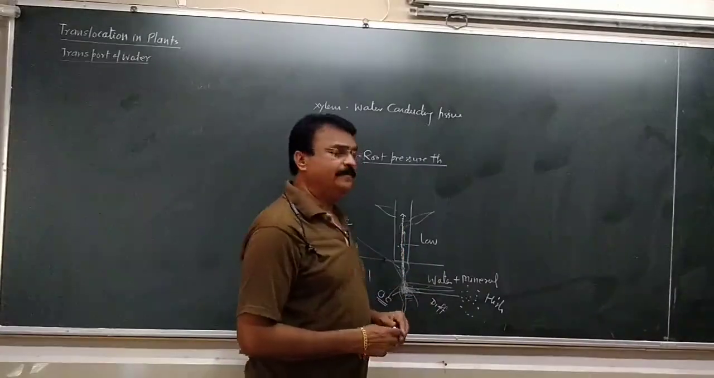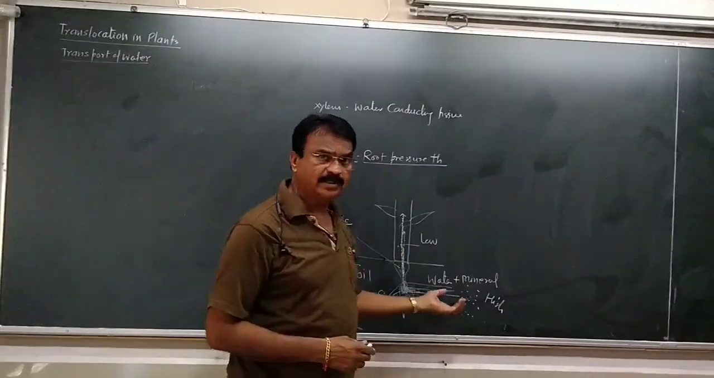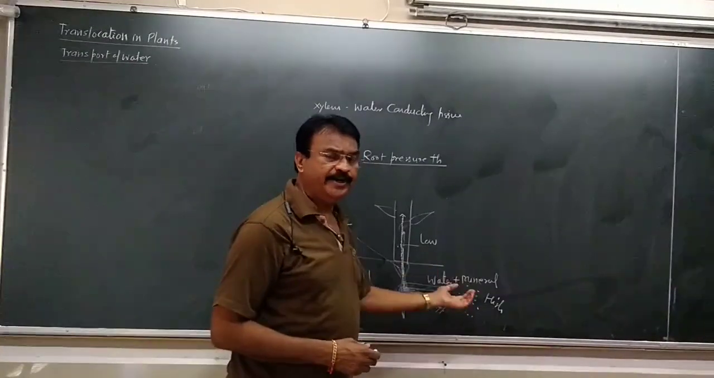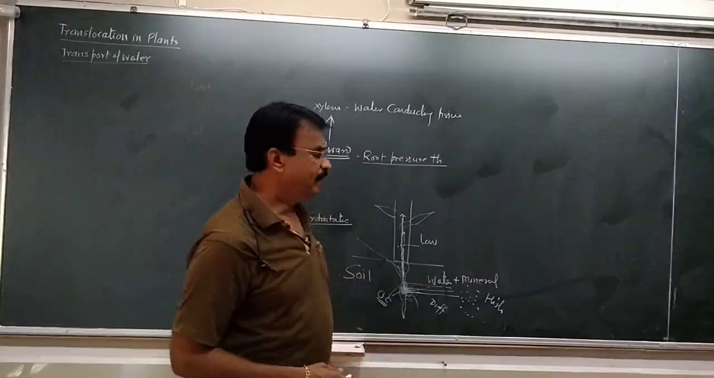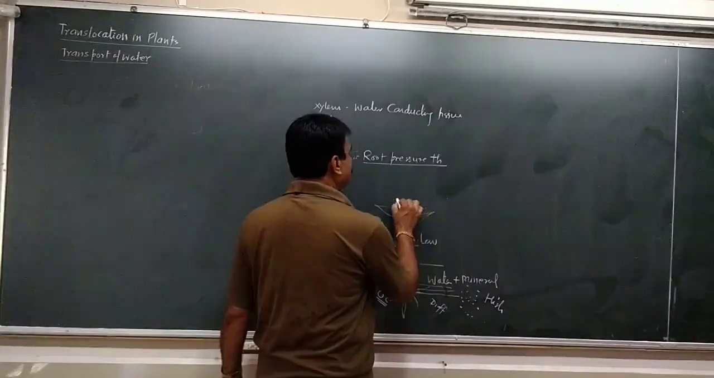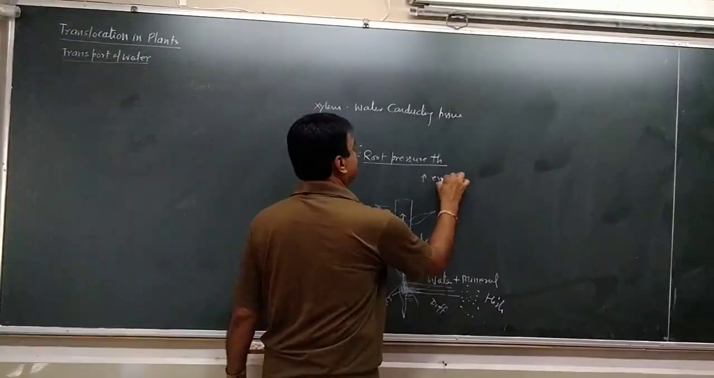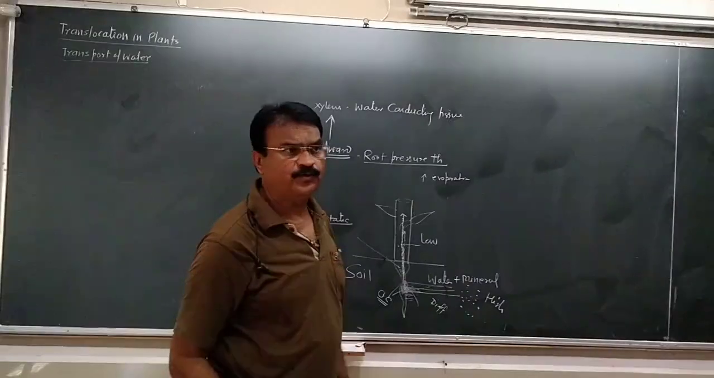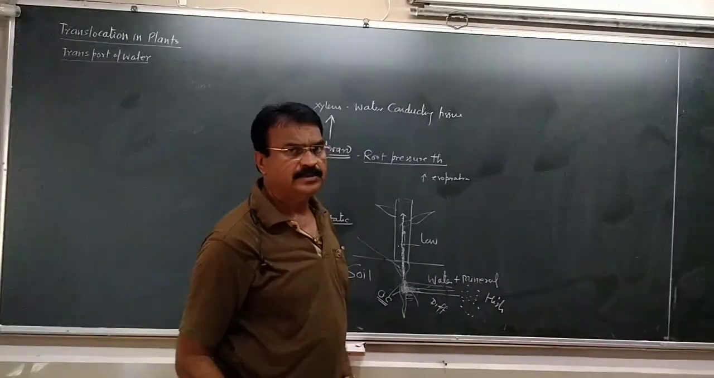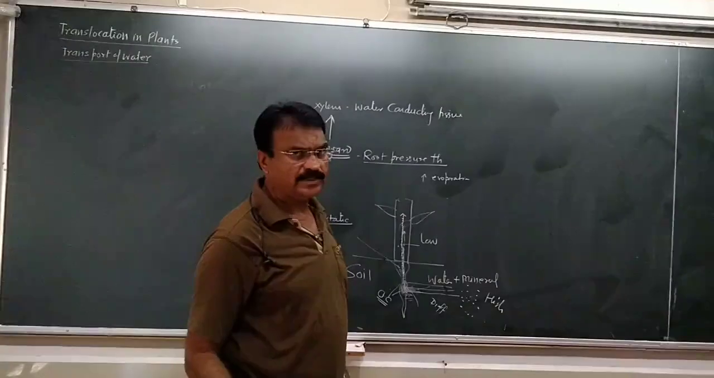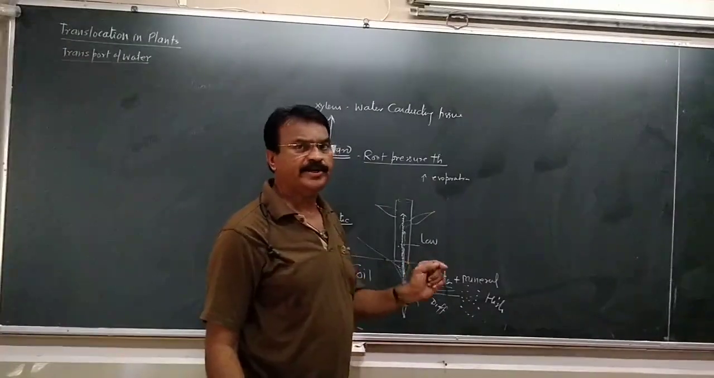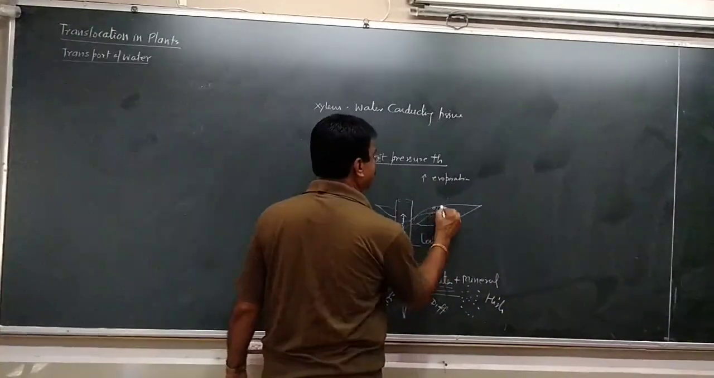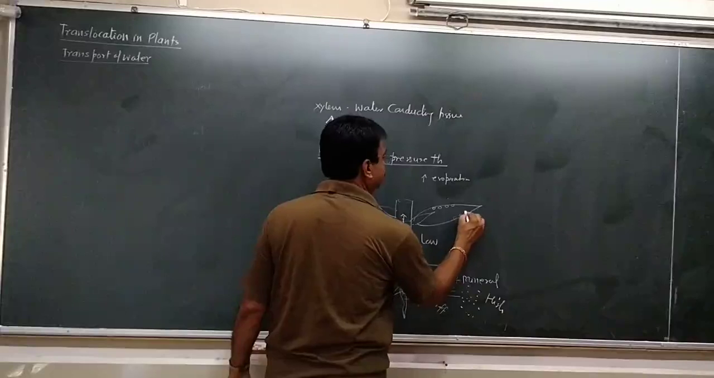This root pressure, in the night hours, what happens? The root pressure will be there, and continuously the intake of water will be there. And in the morning hours, because in the daytime transpiration will be there, loss of water will be there from the surface of the plant body. But in the early hours of the morning, the evaporation rate is slow. So what we find is droplets of water on the leaves.